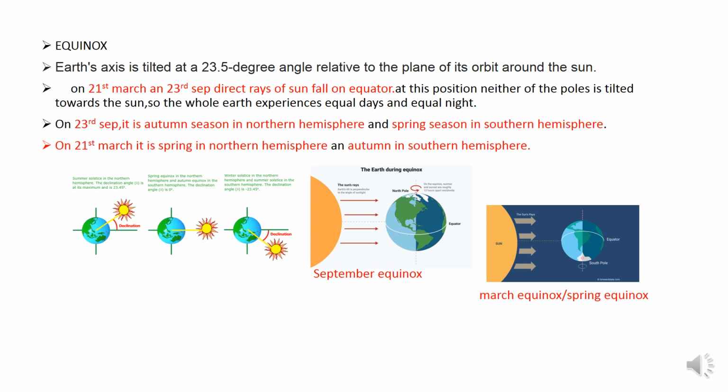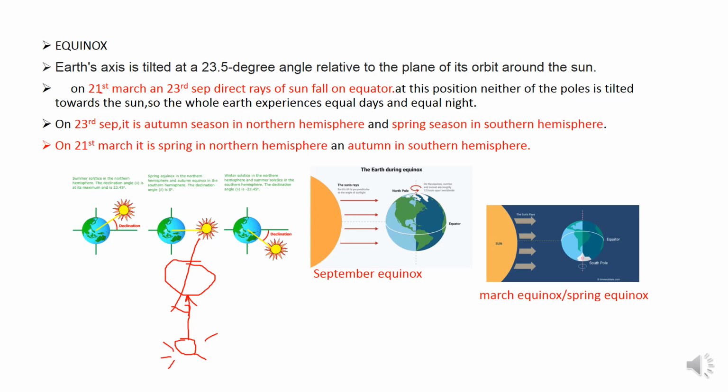So what is the equinox? Earth's axis is tilted at an angle of 23.5 degrees relative to the plane of the orbit around the Sun.